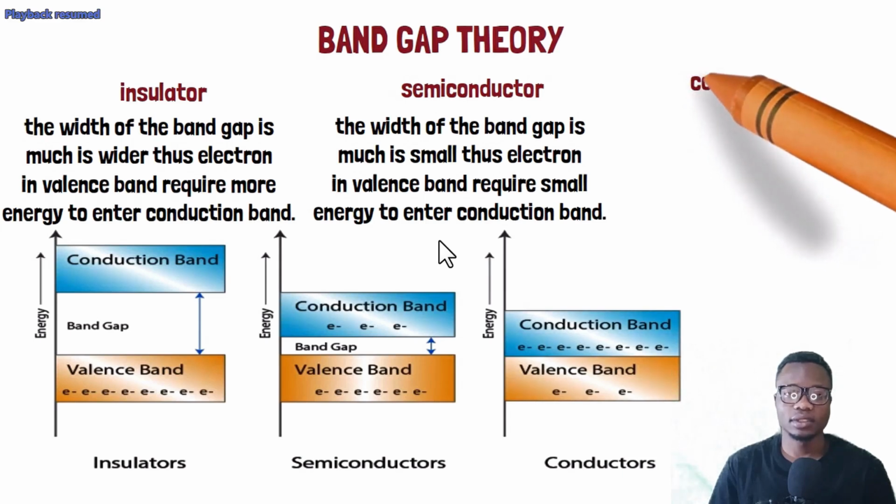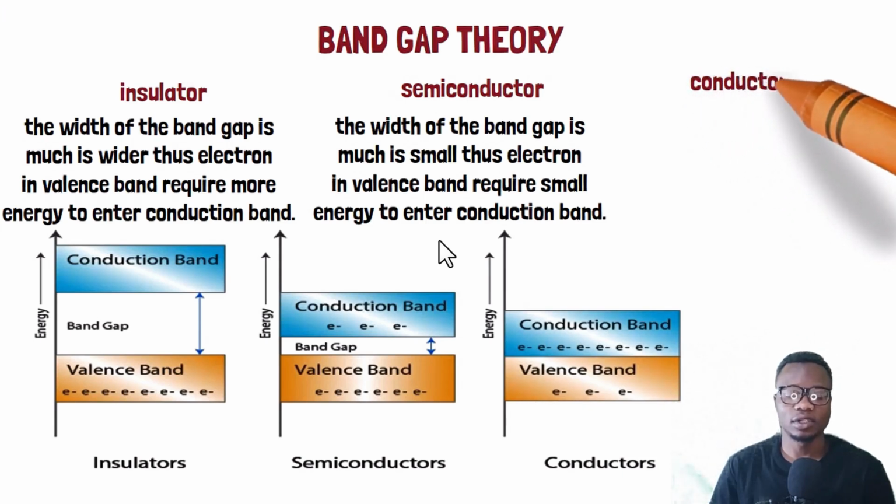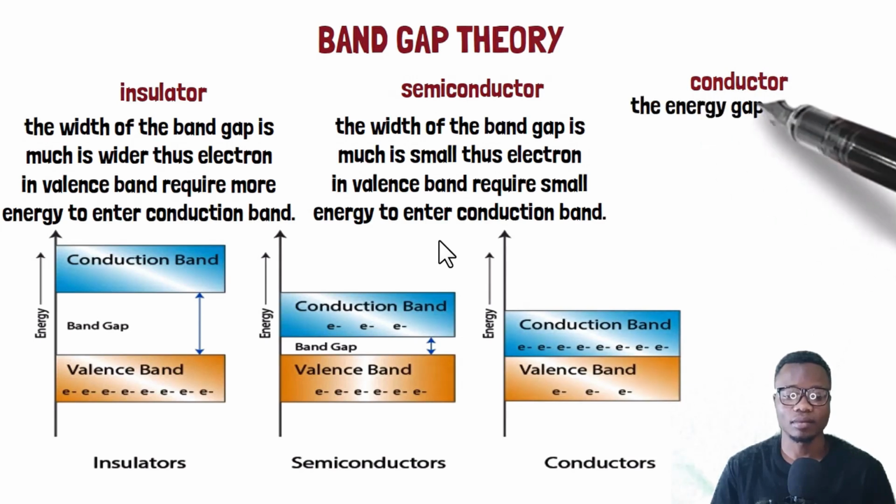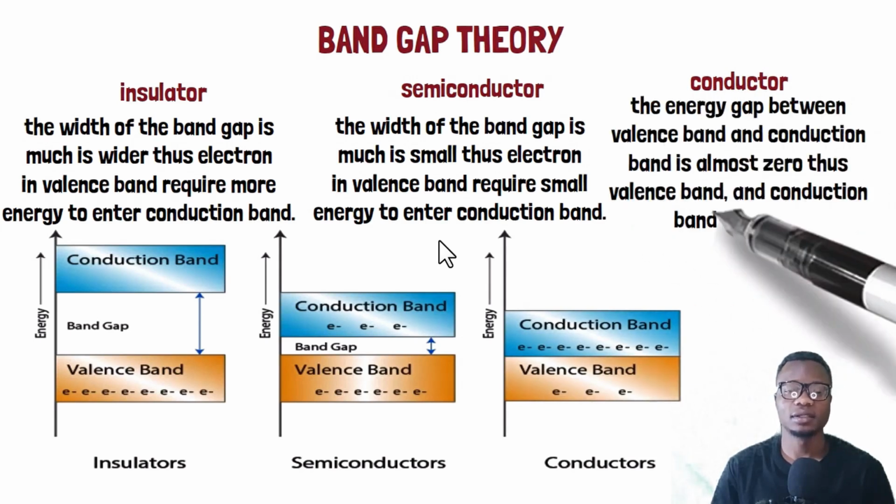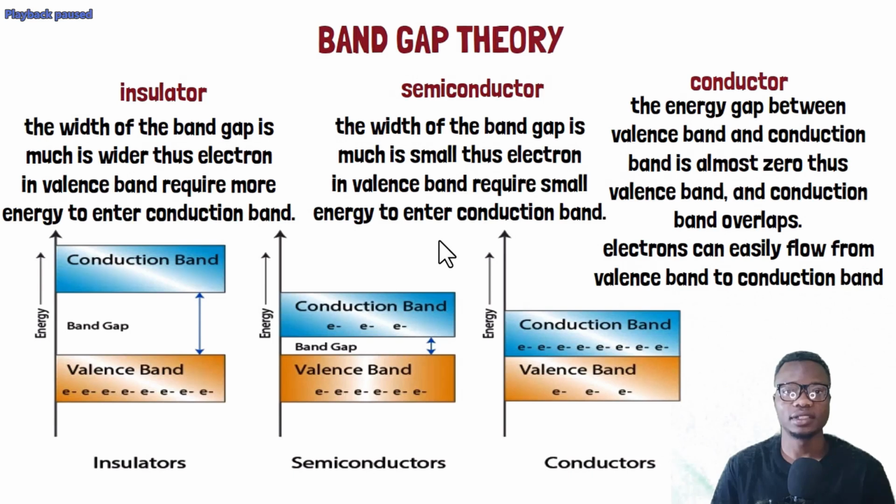The next class of solid material is the conductor, and explaining its band gap theory, you say that there is overlapping of the conduction band and the valence band. So the conduction band and valence band have overlapped, and there is no forbidden energy gap. There is no gap between the conduction band and the valence band.